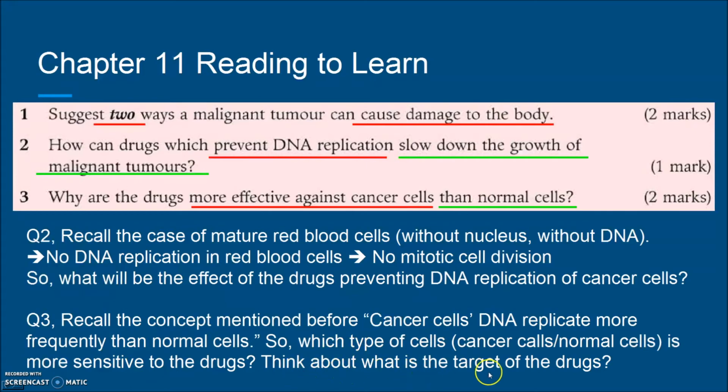So think about what is the target of the drugs. What is the function of the drugs? The drugs is to prevent the DNA replication. So what is the aim of the drugs? Apart from preventing the DNA replication, what process do the drugs want to prevent or stop?